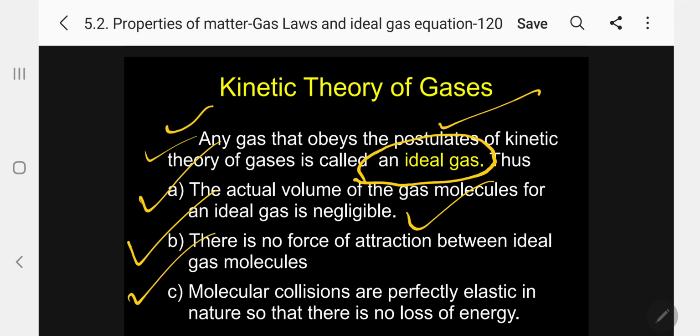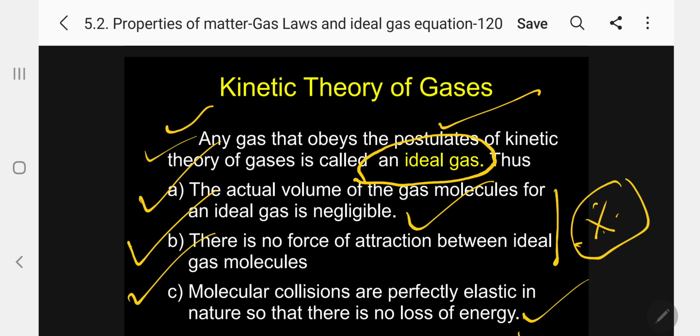Third: molecular collisions are perfectly elastic in nature so that there is no loss of energy. Kindly follow, based on the first two postulates the ideal gas equation was derived. So I hope you have a clear idea about the postulates of kinetic theory of gases. Only based on the kinetic theory of gases, the ideal gas equation was derived.